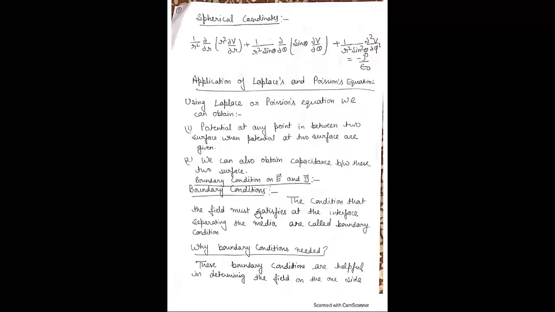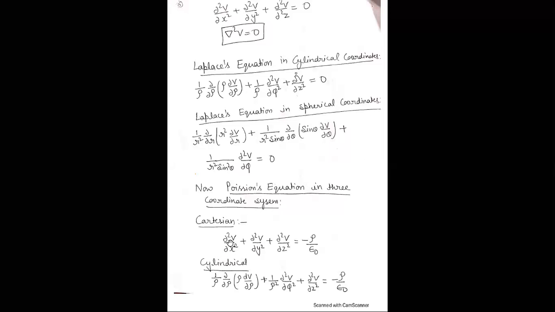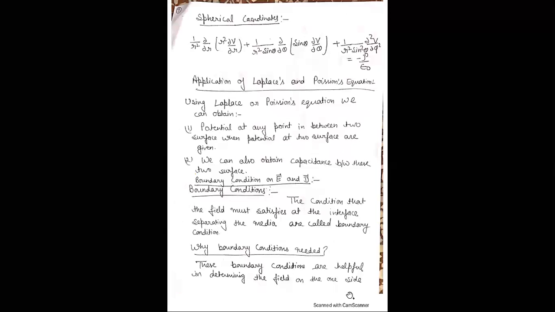Now, the Poisson equation in three coordinate systems. First is Cartesian: del square V by del x square plus del square V by del y square plus del square V by del z square is equal to minus rho by epsilon naught. And in cylindrical: 1 by rho, del by del rho of rho del V by del rho, plus 1 by rho square, del square V by del phi square, plus del square V by del z square, that is equal to minus rho by epsilon.